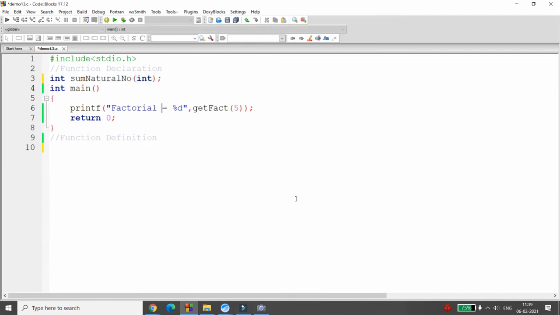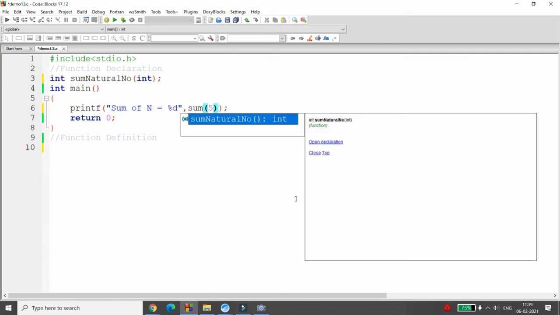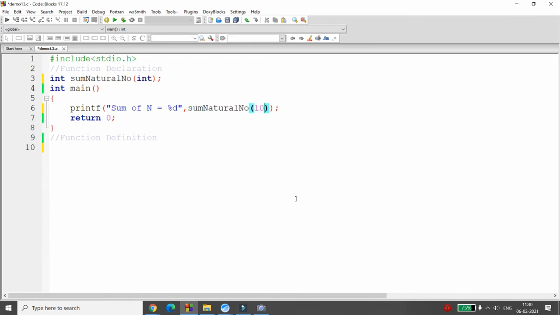This is just a function declaration. Here you can write sum of n numbers is equal to the call of sum of natural number, and I am passing 10. So it should give me the result 1 plus 2 plus 3 plus 4 plus 5 plus 6 and up to 10, that is 55.